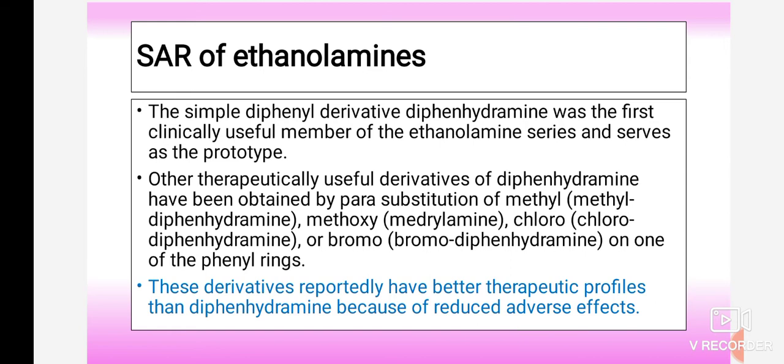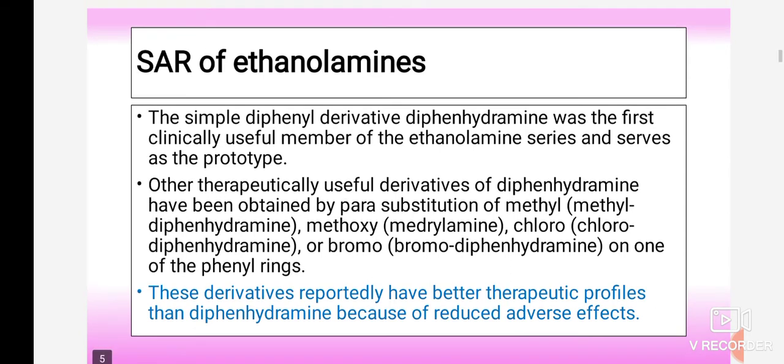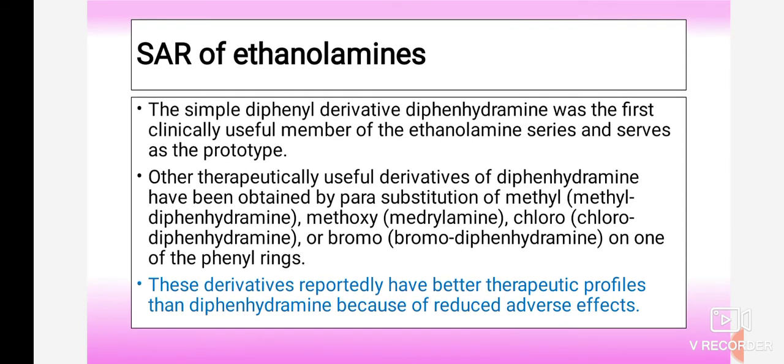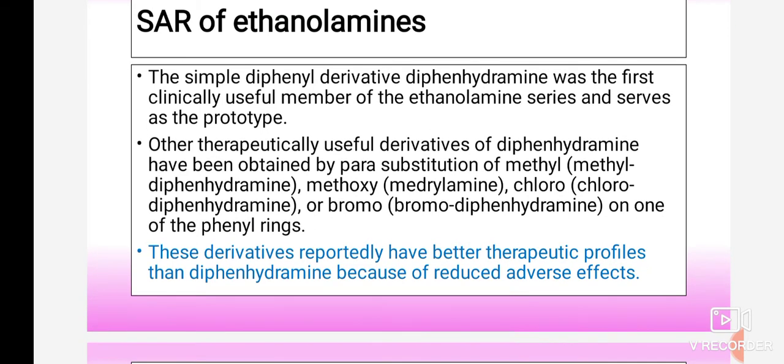You can see in diphenhydramine there is the presence of a diphenyl ring. Here there is a substitution of the para position by a methyl group. Then the new drug which is developed is methyl diphenhydramine. Then the derivative obtained by para substitution of methoxy is known as medrylamine.